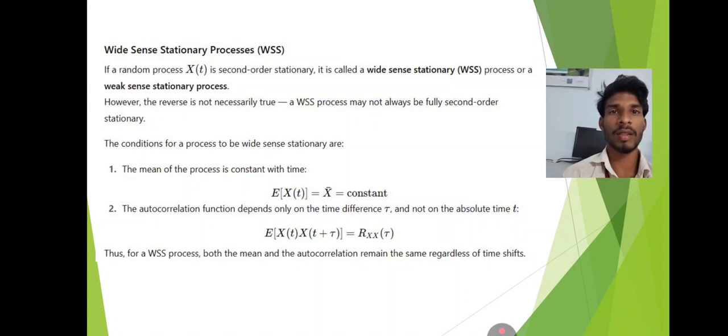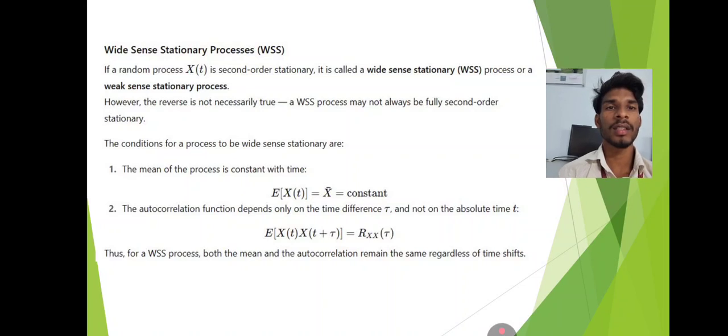Wide-sense stationary process. If a random process x(t) is second order stationary, it is called a wide-sense stationary process. However, the reverse is not necessarily true. A wide-sense stationary process may not always be fully second order stationary.